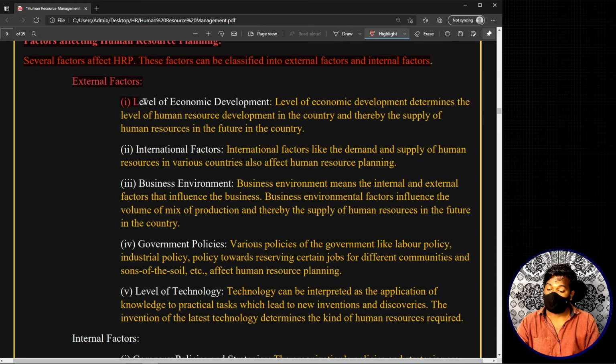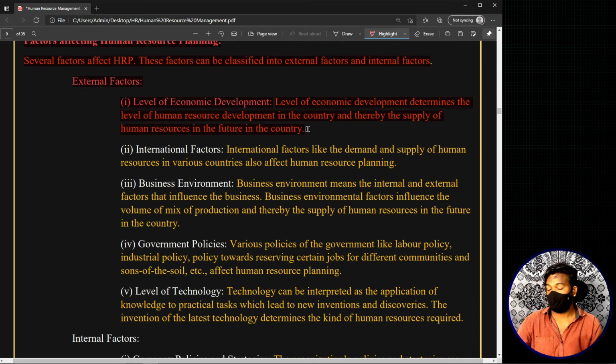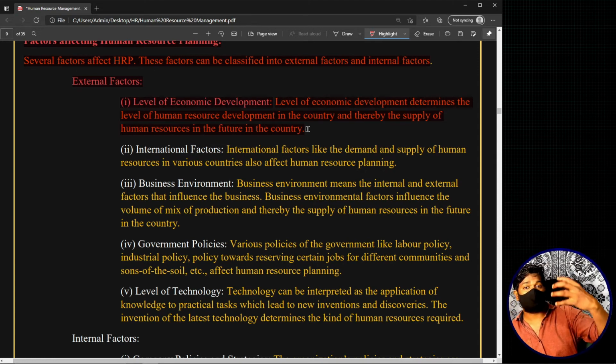So the first external factor is the level of economic development. The level of economic development determines the level of human resource development in the country, and thereby the supply of human resource in the future of the country. So if a country, a state or a place is economically well developed, there is a high probability that the human resource in that place is also well developed.